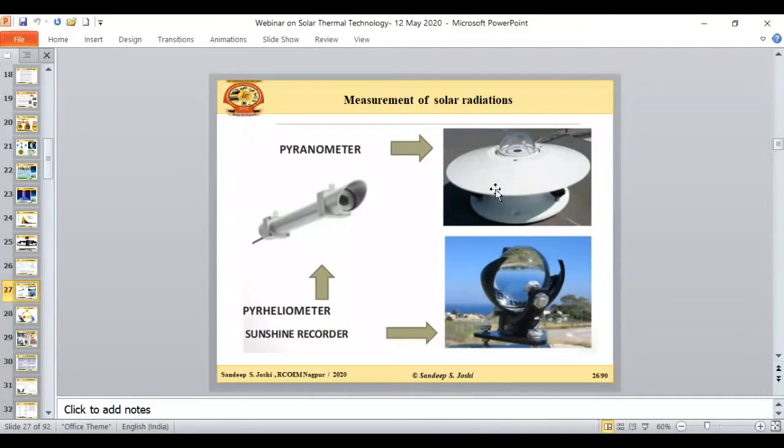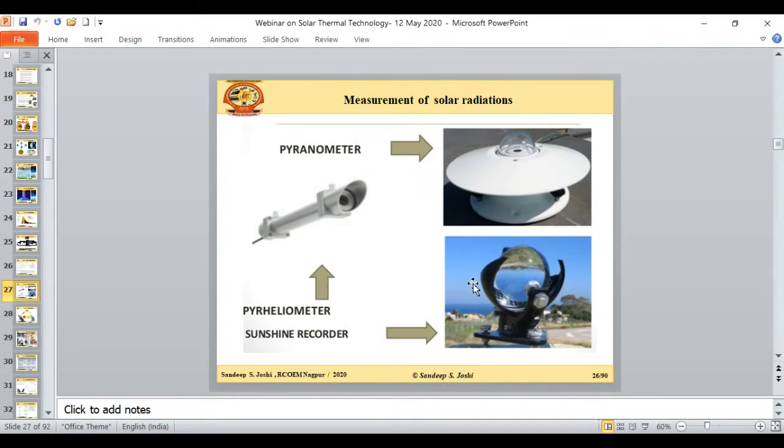This pyranometer works on the Seebeck effect, and it takes care of measurement of the global radiation. With the help of the same instrument, we can also measure the beam radiation and the diffuse radiation. There is one more instrument that we call the pyrheliometer, which is used to measure the beam part of the radiation, and which requires a two-axis tracking mechanism.